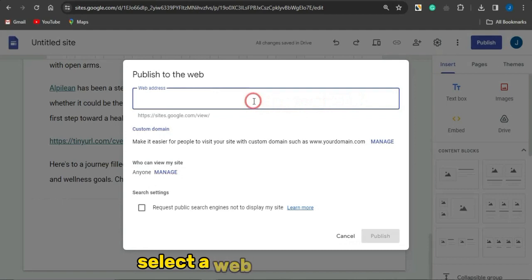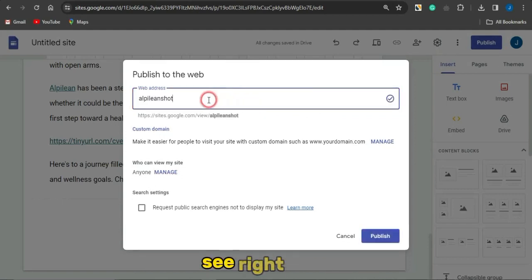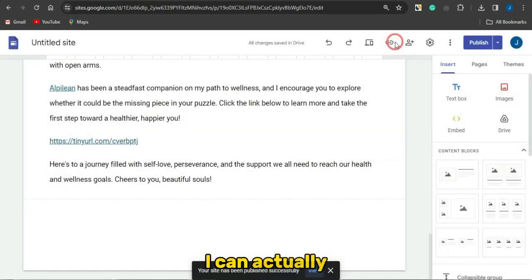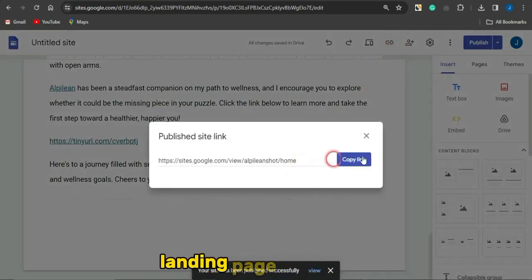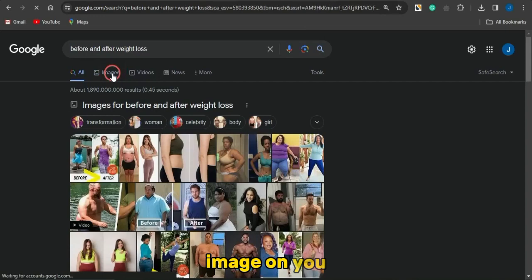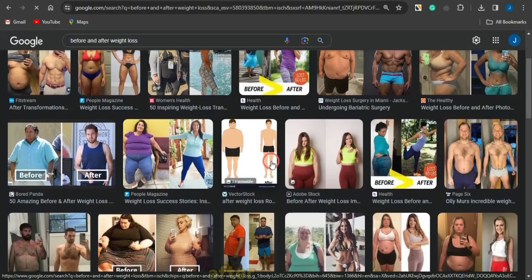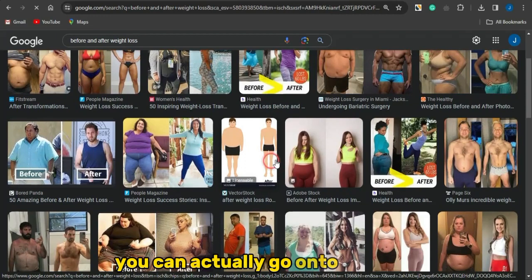You want to select a web domain for this. As you can see right here, this is available. I'm going to click on publish. I can then go on to copying the link to my landing page right here and utilizing that. Next, guys, what you want to do is to get a before and after image on Google of weight loss, and you'll be able to see some cool before and after images you can go on to utilizing.